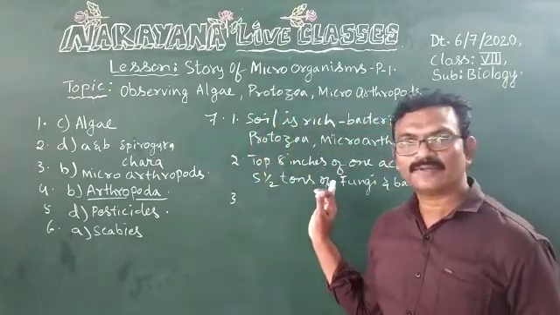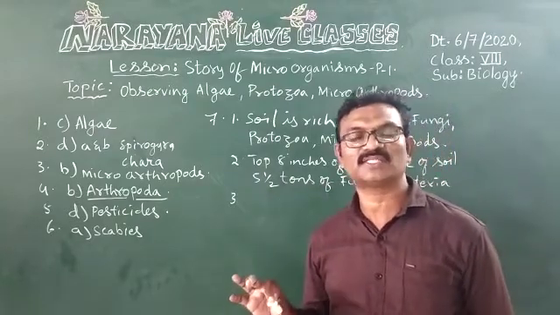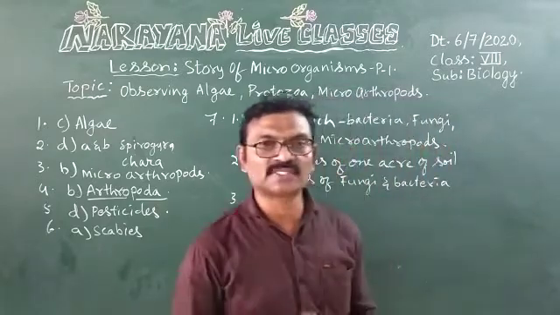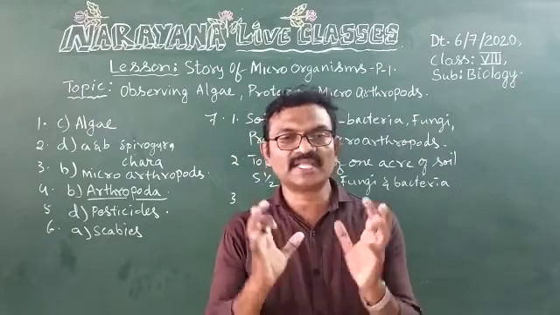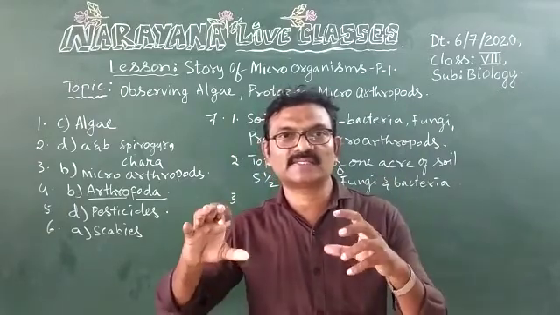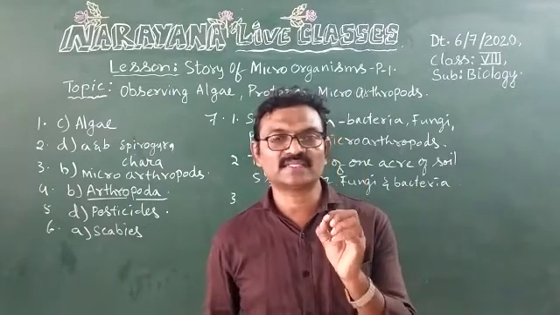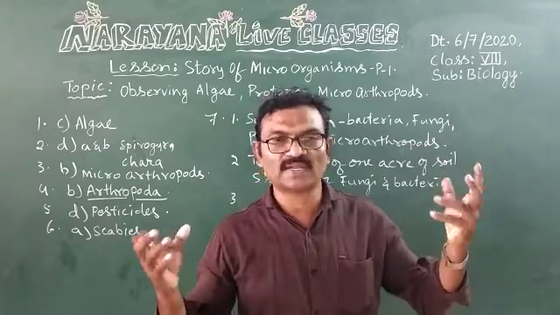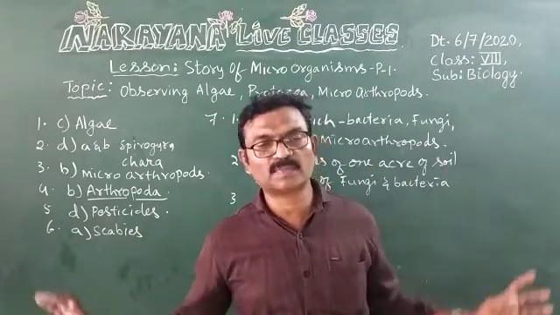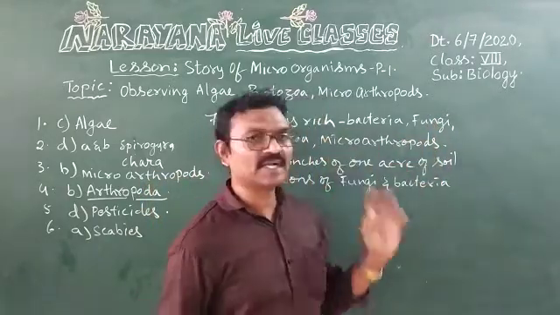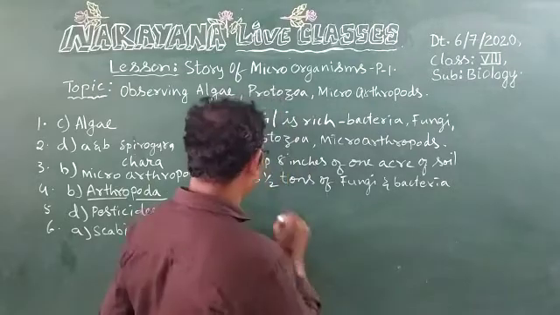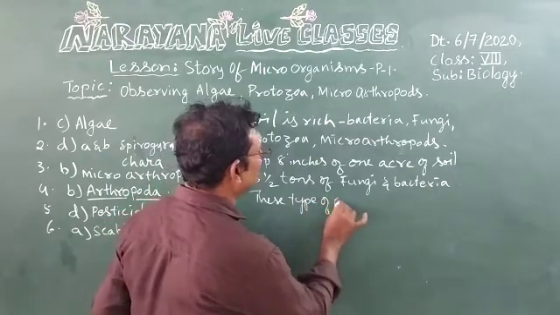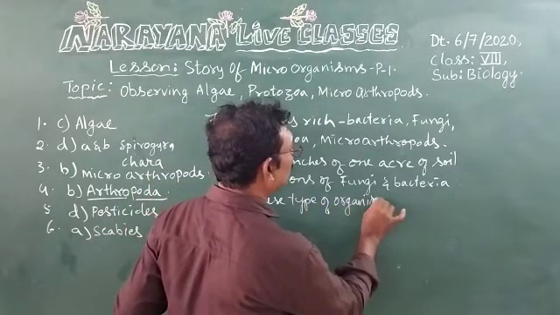So these 5.5 tons of microorganisms are useful for growing of crops, because all these microorganisms break the complex fertilizers, complex materials into very small, simple materials. So they will be available for the plants. So soil fertility increases, plants grow well. So that's why these type of organisms are useful for growing crops.